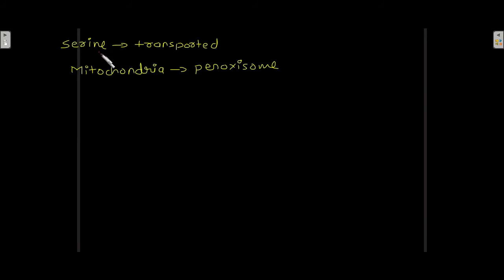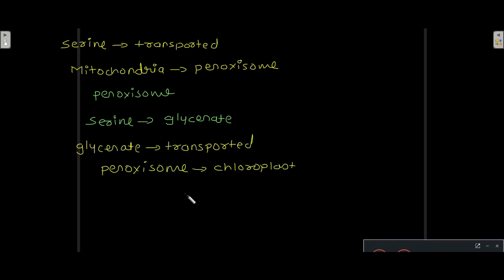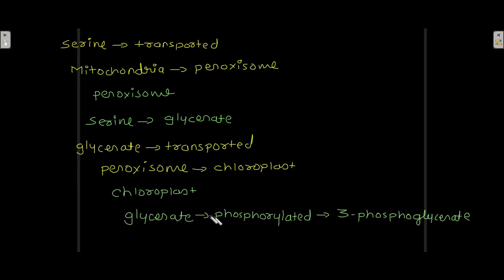This serine is transported back to peroxisome, where it is converted to glycerate. This glycerate is transported into the chloroplast, where it is phosphorylated to 3-phosphoglycerate, which is incorporated into the Calvin cycle.